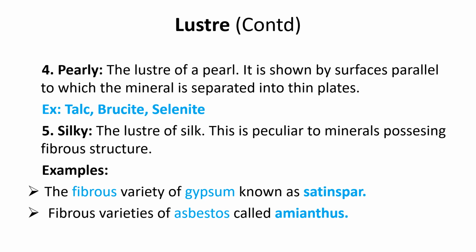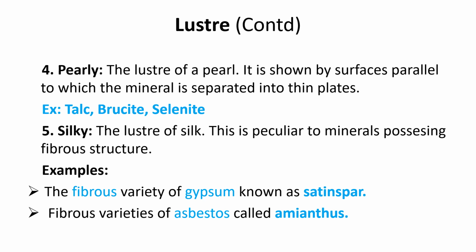Then another type of luster is known as pearly luster. What is this pearly luster? It is the luster of a pearl, and it is shown by surfaces which are very parallel, where the mineral can be drawn into thin plates. If you take talc, hydrous magnesium silicate, and then brucite and selenite, a variety of gypsum, all these minerals exhibit pearly luster. Another is silky luster, the luster of silk. This is peculiar to minerals which possess especially a fibrous structure.